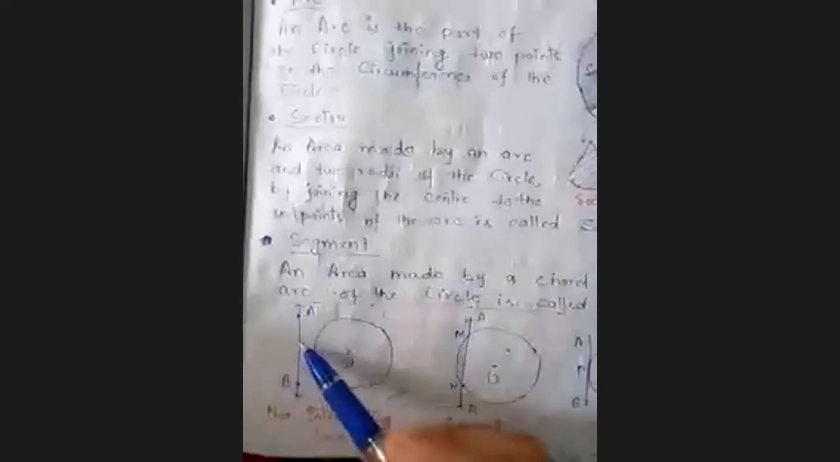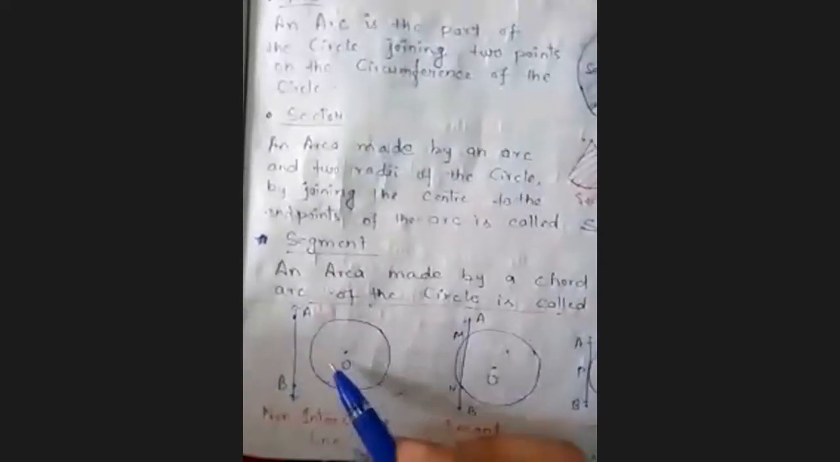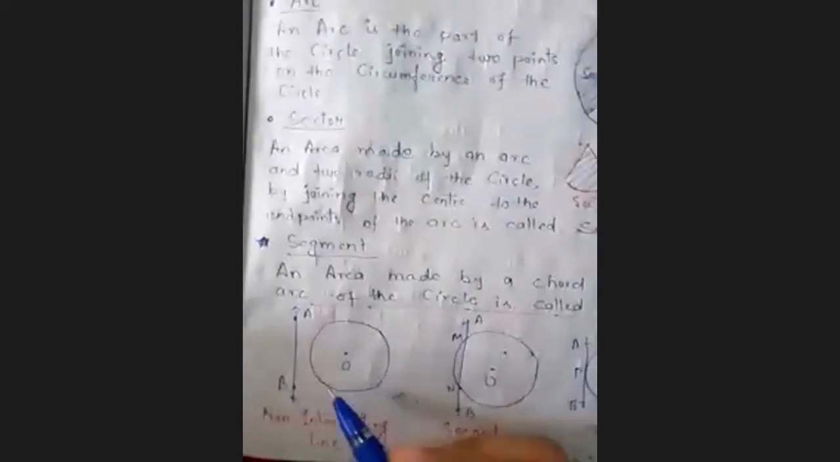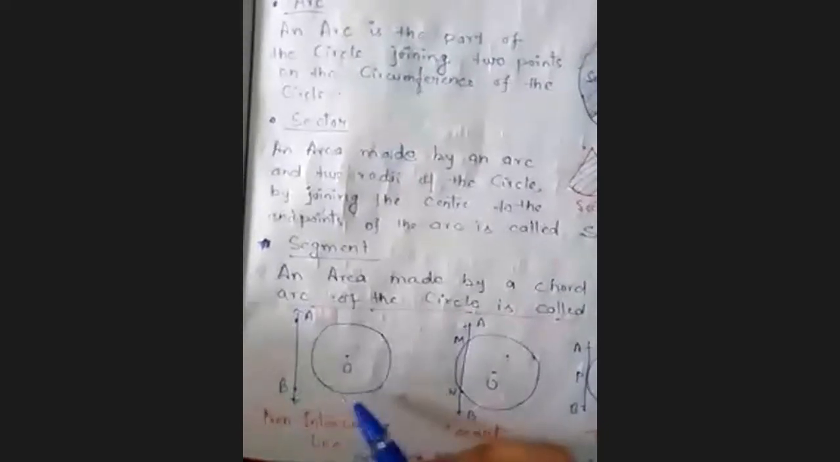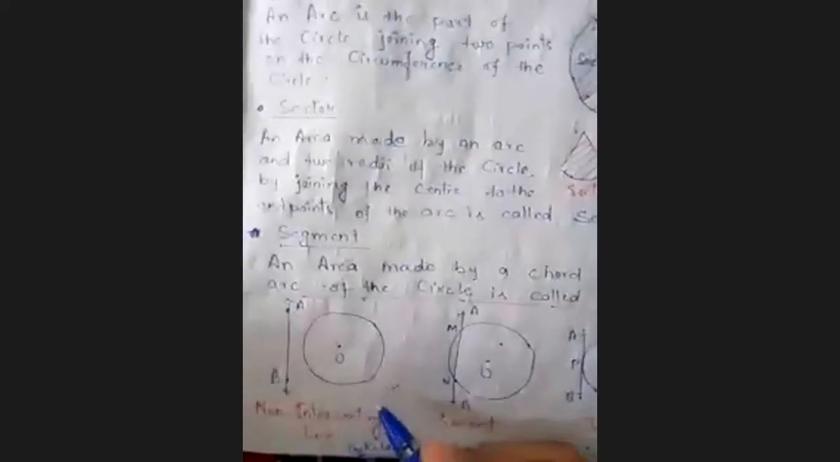Again, I am telling, in this circle and the line have no common point, that it is called a non-intersecting line. Okay? Did you understand non-intersecting line?